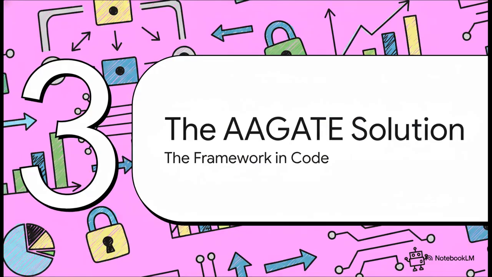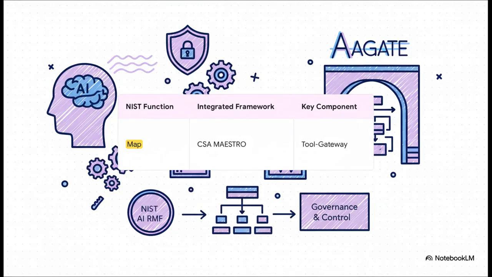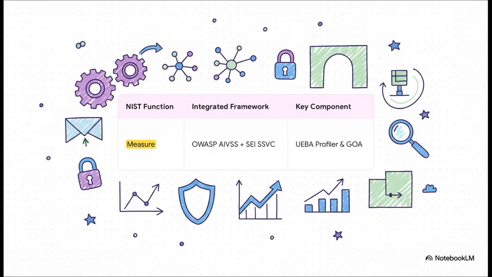Okay, so the challenge is taking that high-level blueprint and turning it into a concrete technical system. That's the purpose of the AAGATE platform. Exactly. For the map function, the platform uses the CSA MAESTRO framework for threat modeling. In the architecture, this is implemented by forcing all external tool use through a component called the tool gateway. This gives you one central point to see and control interactions, which is where you'd identify risks.